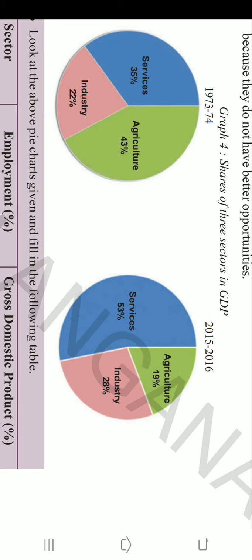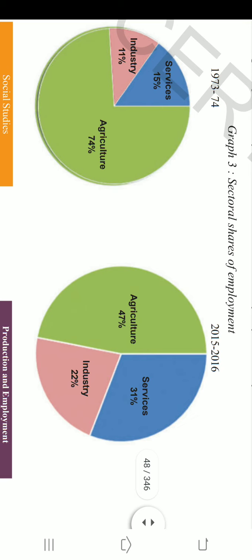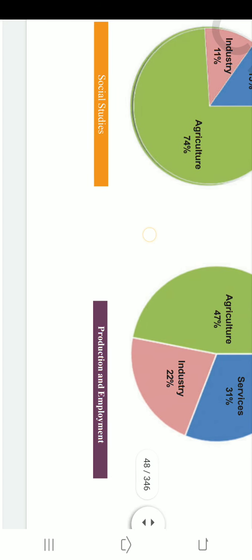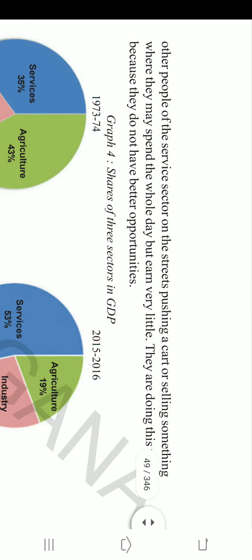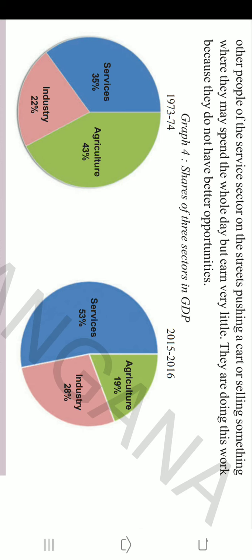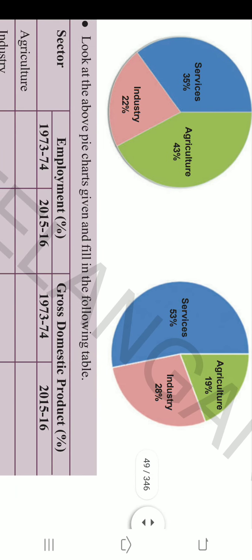The share of the three sectors to the GDP has changed. In the same way, the change has not taken place in employment, right? The employment is still high in agriculture, whereas the contribution from the agriculture sector is low, and the service and industries contribution is high.